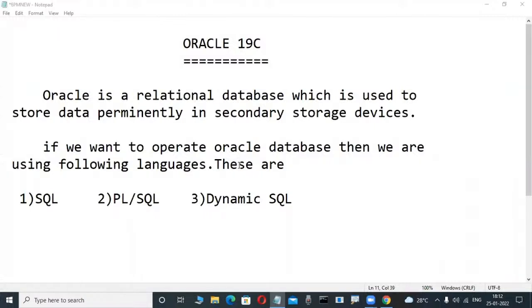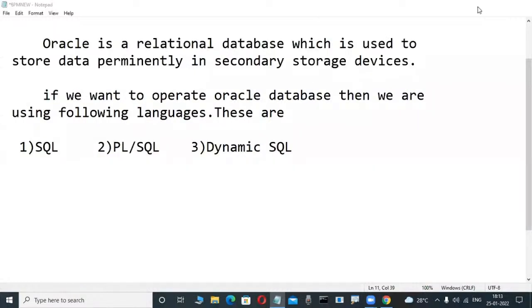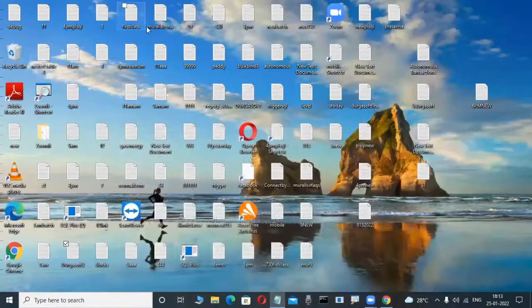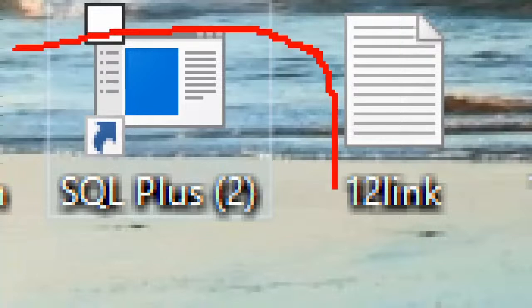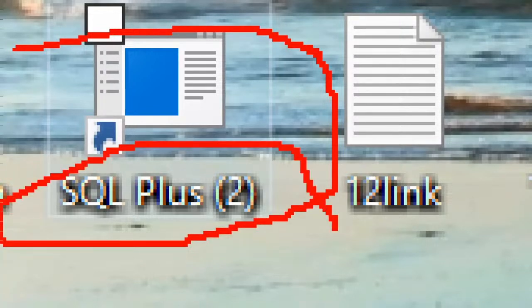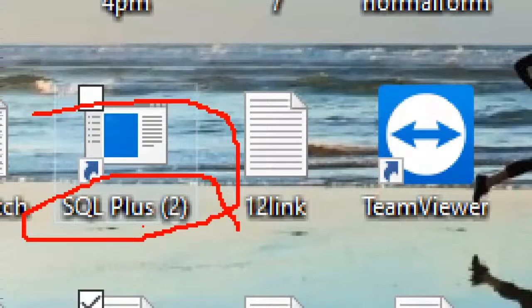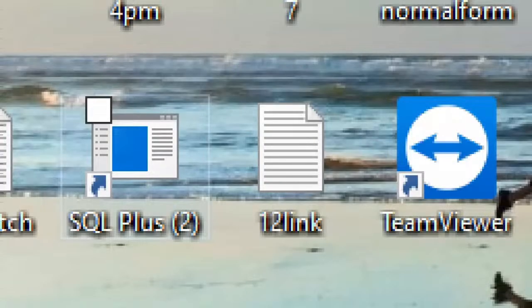Okay? Up to this point, maybe in previous demo classes you got a rough idea. Now observe slowly here, very, very important. Concentrate here, observe the screen. Here in my system, something is there on the screen, on the desktop. What is that? SQL Plus is there. Oracle is a product from Oracle Corporation, but what is this SQL Plus?